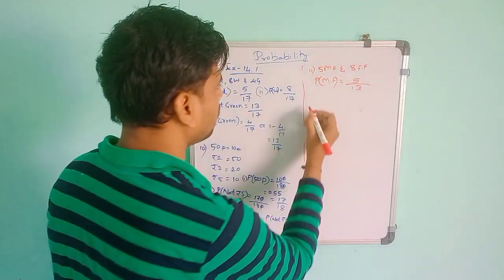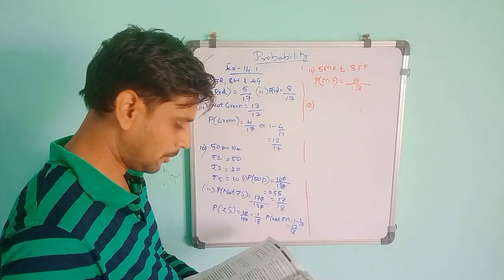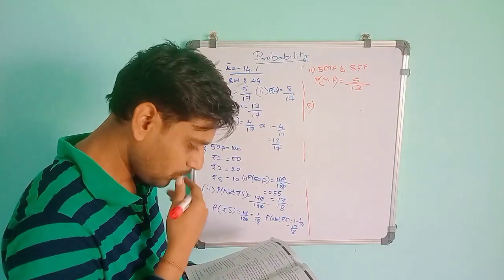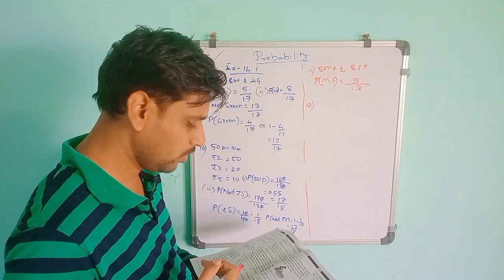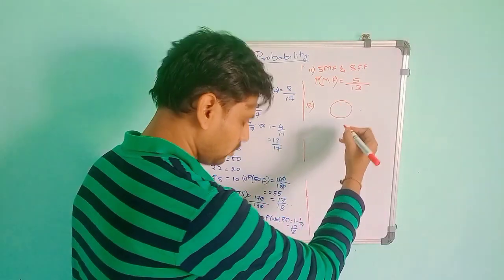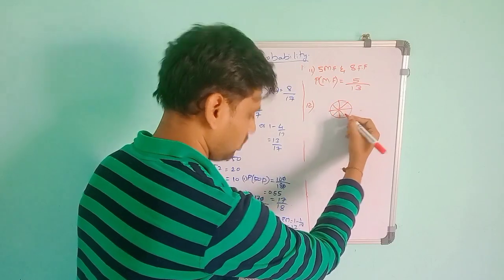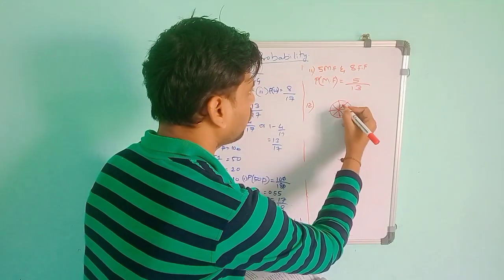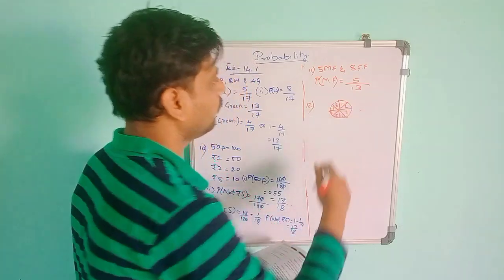Then the 12th one. A game of chance consists of spinning an arrow. So this is the arrow they have given. It will be 1, 2, 3, 4, 5, 6, 7, 8. So 8 numbers are there.